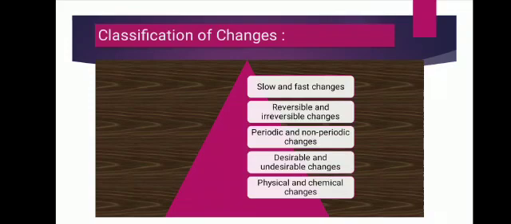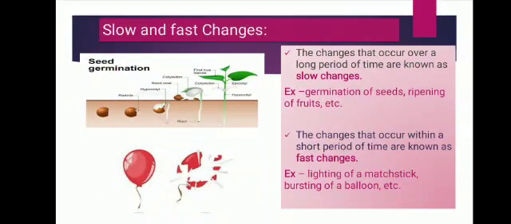So on the basis of these causes we can classify the changes into the following categories. First, slow and fast changes; reversible and irreversible changes; periodic and non-periodic changes; desirable and undesirable changes; and physical and chemical changes. So first we will discuss slow and fast changes.